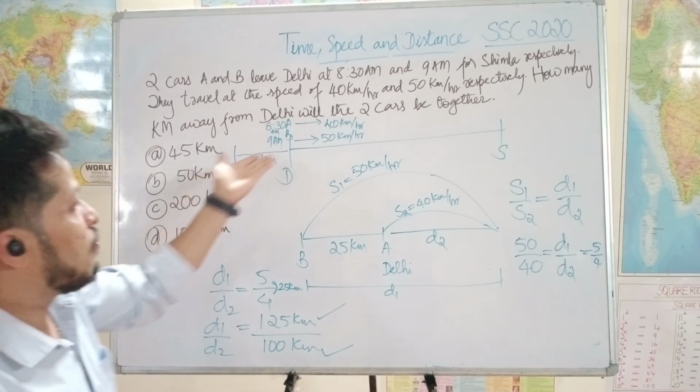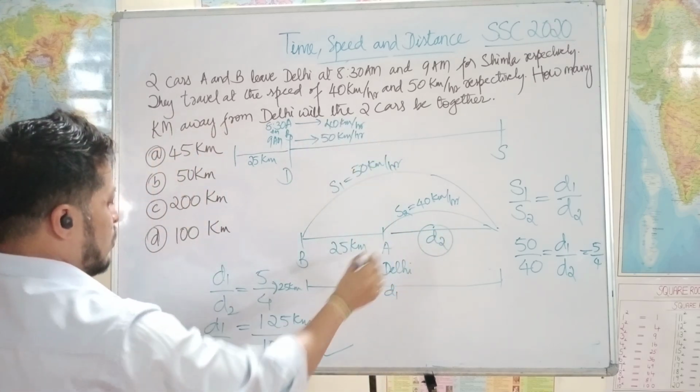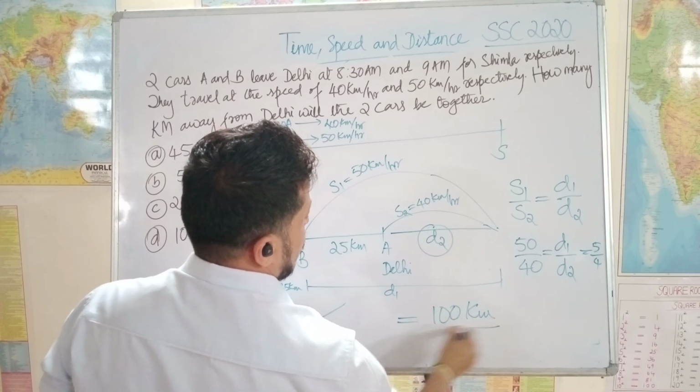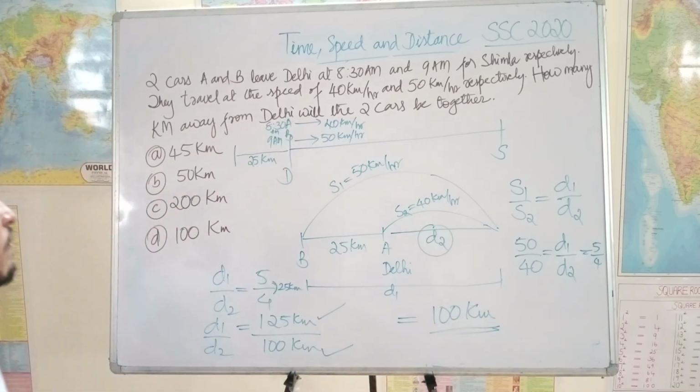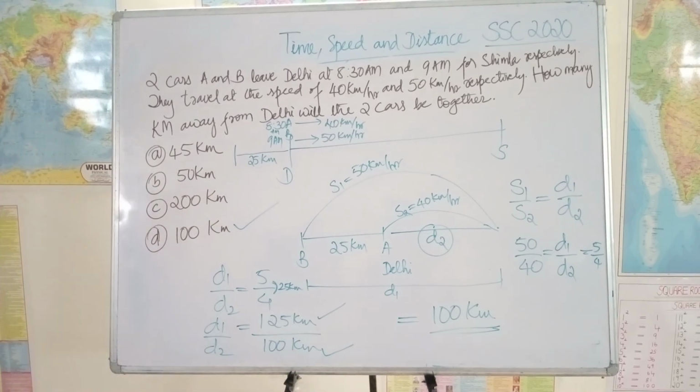Our question, what do we need? We need d2. Distance from Delhi is what is asked. So it's d2, it's 100 kilometers. So the answer is 100. In 100 kilometers, they will catch it. So option D, 100 kilometers, is the right answer.